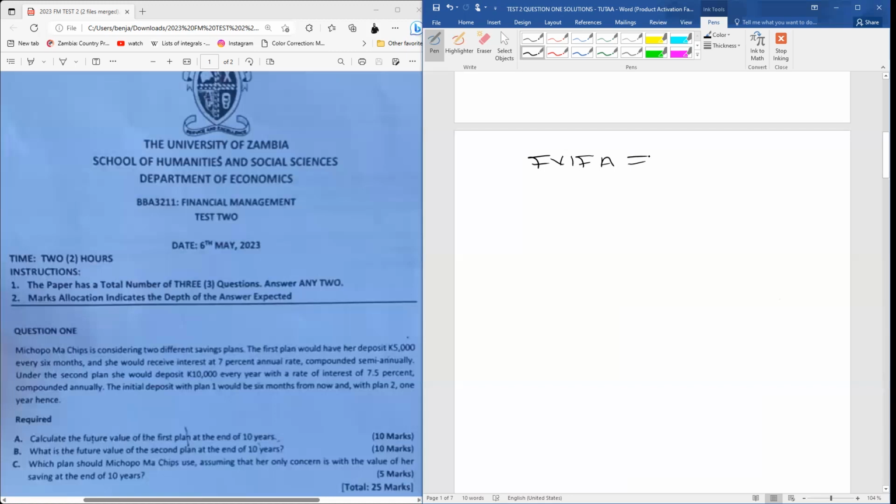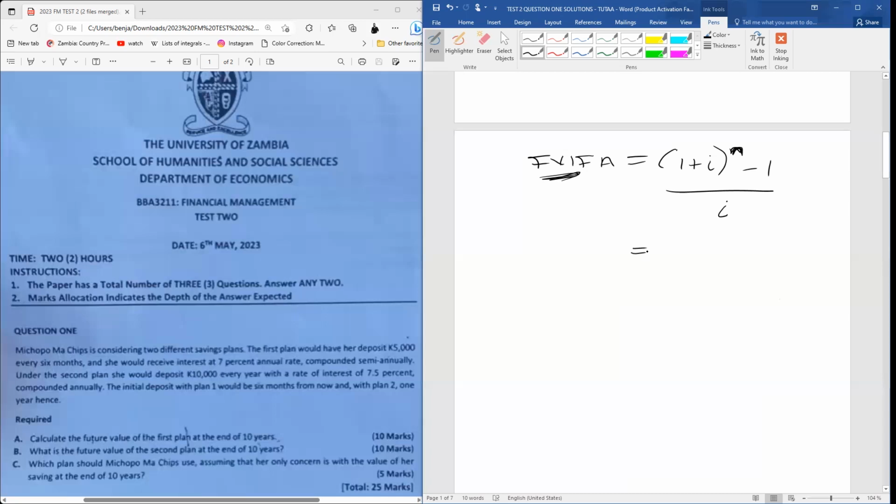It is given by the formula: (1 plus I), where I is our interest rate, to the power n, where n is our number of periods, minus 1, divided by our interest rate I. This is basically the formula to find the future value interest factor of an annuity in a case where you are not given the table itself.